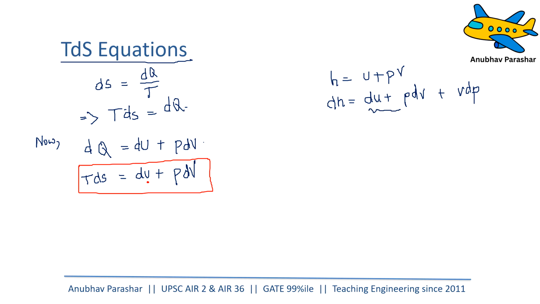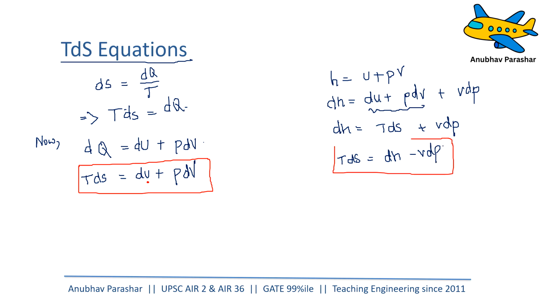Now dU plus PdV, we already have seen, is nothing else but TdS. So dH becomes equal to TdS plus VdP. So I can write again TdS is equal to dH minus VdP. So the second equation helps us.